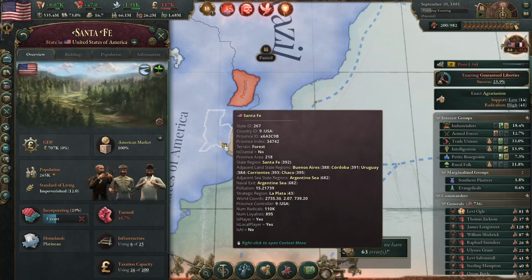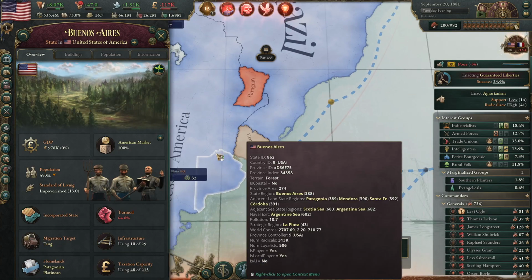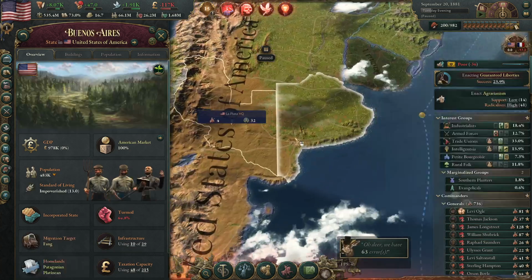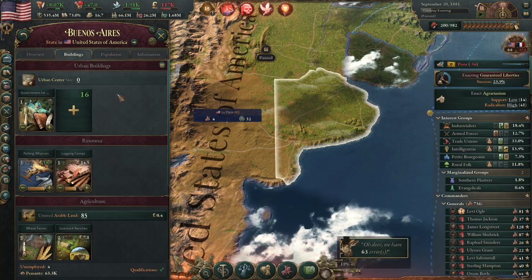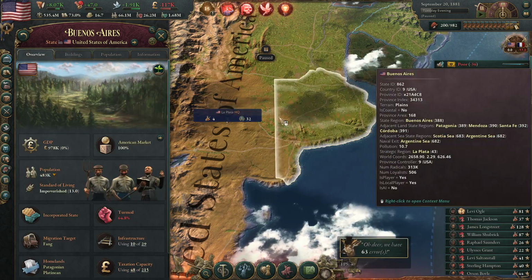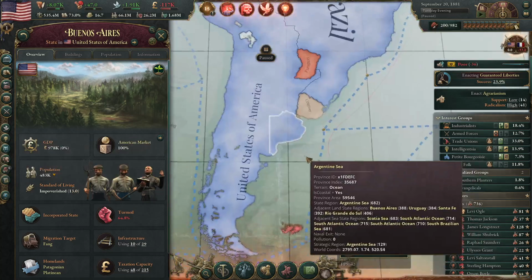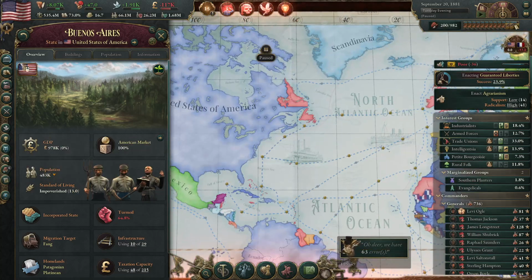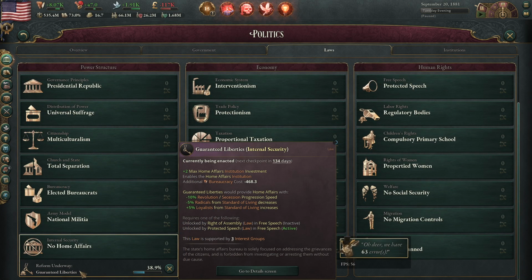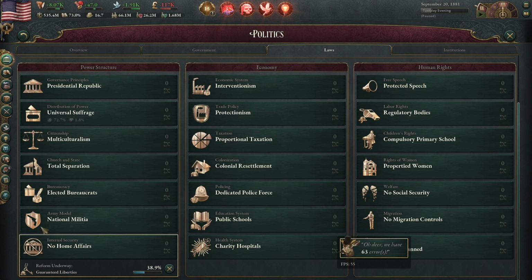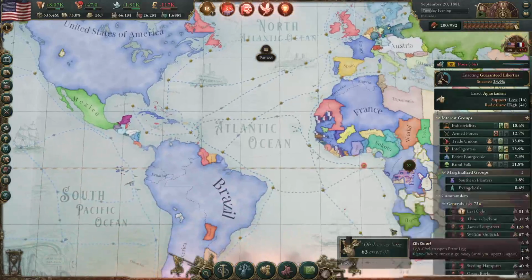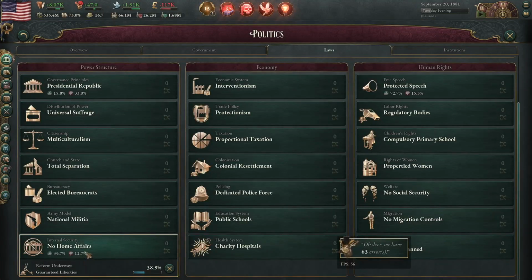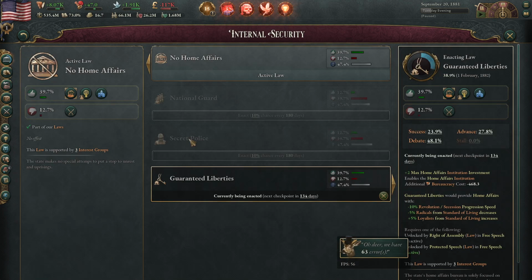They will try. But you can mitigate the turmoil also on smaller scale things by just building. If you build a whole bunch of stuff locally, you'll dramatically increase the local standard of living. And by dramatically increasing the local standard of living, you can build a bunch of loyalists. That's the other thing that you can do. And one of the reasons guaranteed liberties is another really powerful way to combat turmoil is because it gives you an ability to get even more loyalists from standard of living increases. So if you're conquering territory that is not fully developed, then using guaranteed liberties lets you build loyalty into the people who are there.